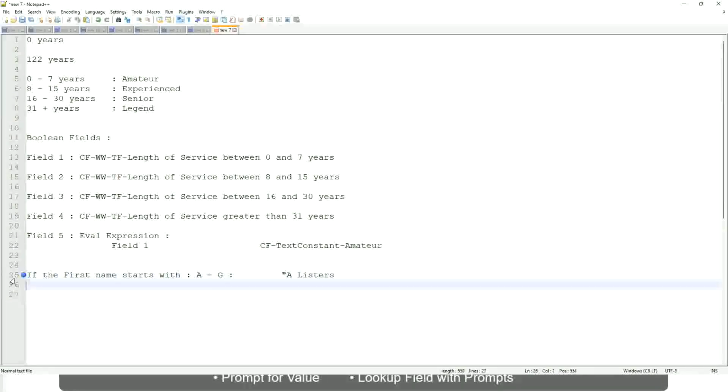Okay, then similarly, if it is between H to maybe M, let's say P, then we will say His Majesty.